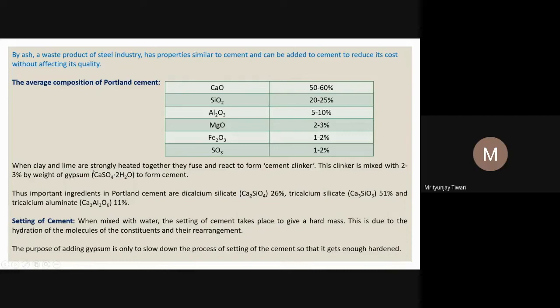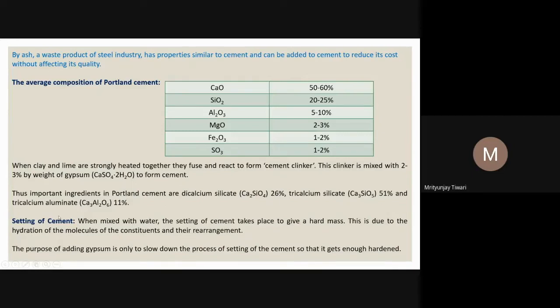lime, CaO. And what does the clay contain? Clay contains silica mostly, and alumina. Alumina and silica, when they react with CaO, form this. And how do they react with CaO? On heating, they react with the CaO.